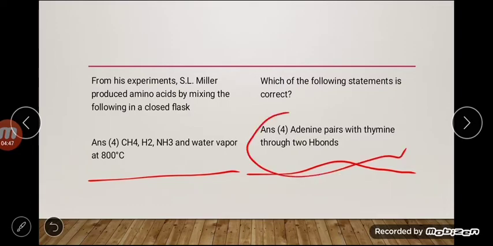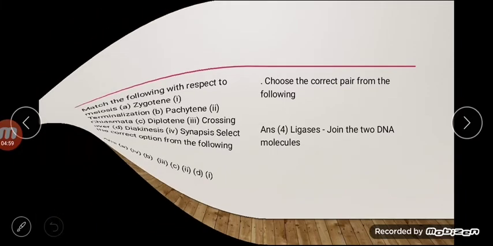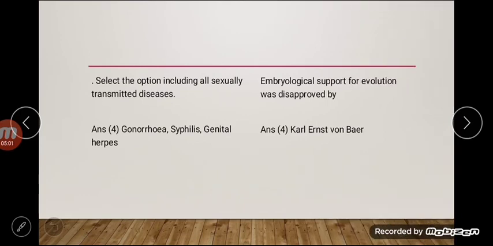For the next part, match the following. Again match the following. Then the correct answer is A4, B3, C2, D1. Choose the correct pair from the following. Then this is the correct answer. Again select the option including all, this is the correct answer. Embryological support for evolution was disapproved by. Then the answer is Karl Ernst von Baer. This is the correct answer.